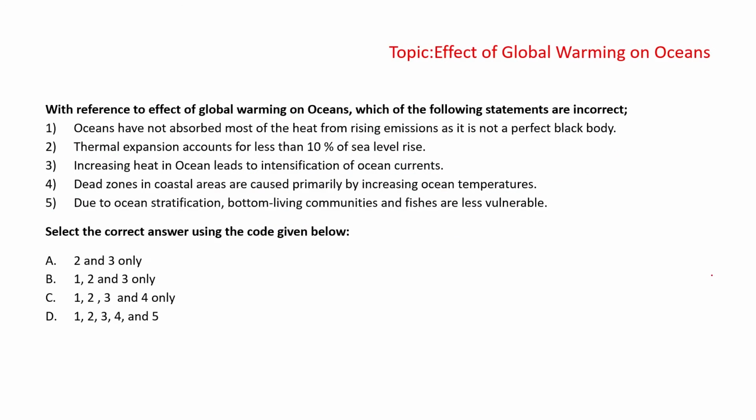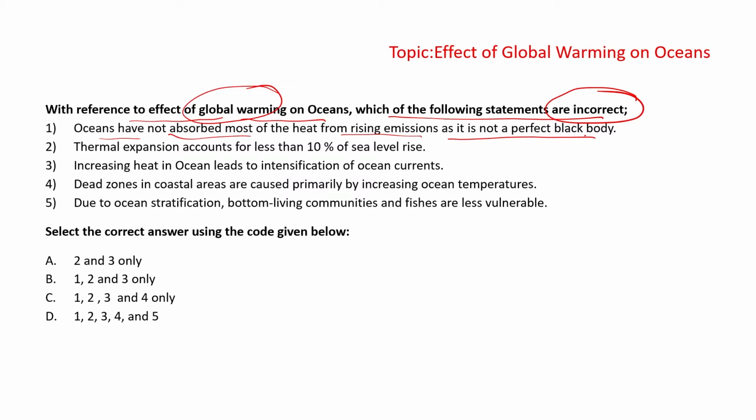Which of the following statements with reference to the effect of global warming on oceans are incorrect? So basically, we have to find the incorrect one, that is, which of the following are not the effect of global warming on ocean. Global warming means there is a rise in the temperature due to the activities and higher releases of CO2 in the atmosphere. Okay, the heat is being more trapped. So the first statement says that oceans have not absorbed most of the heat from the rising emissions and is not a perfect black body.